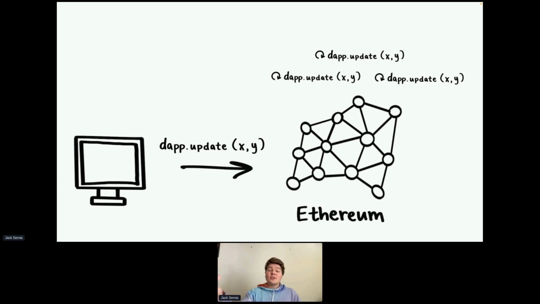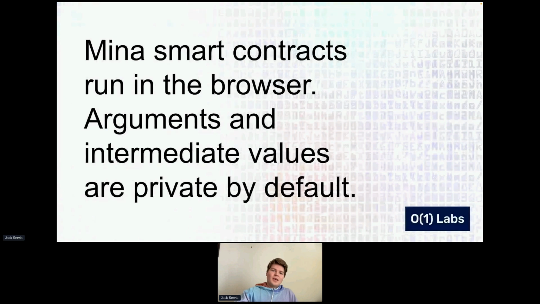And so it's very hard to build private applications in this way. But with Mina, the smart contract runs in the browser, and the arguments and the intermediate values are private by default.